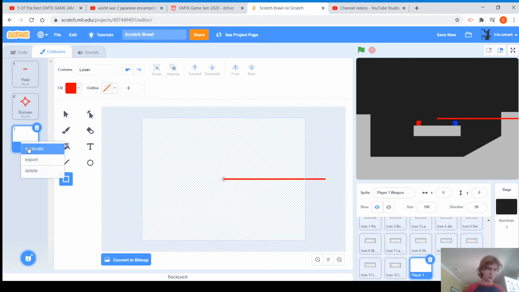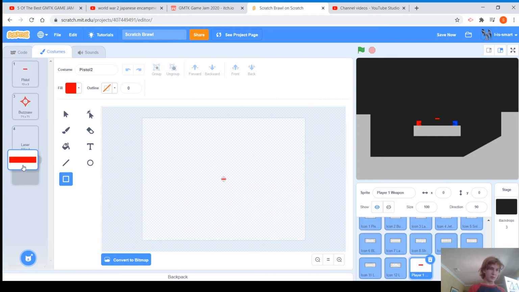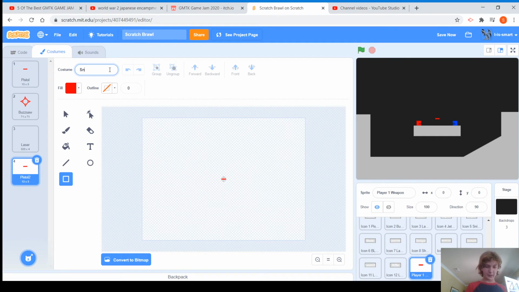Okay, that looks good. Sniper bullet. I'm sorry, duplicate bullet for this one. Pistol bullet. And I'm just gonna call this sniper, not sniper bullet. What? Convention. Whatever.